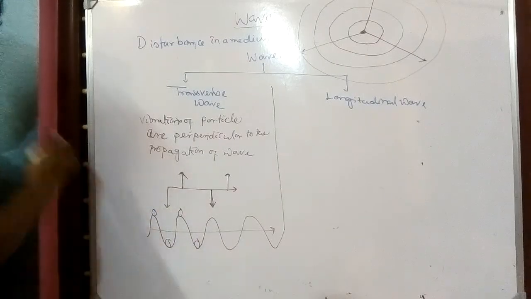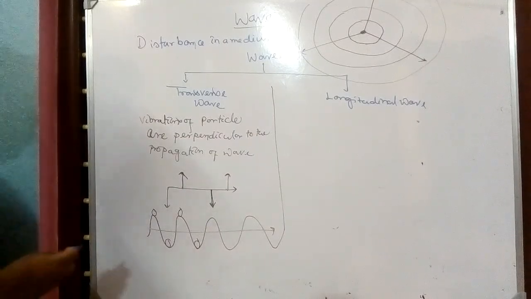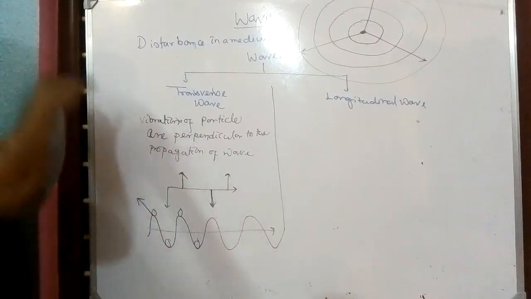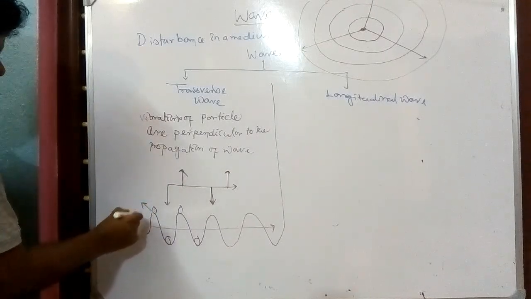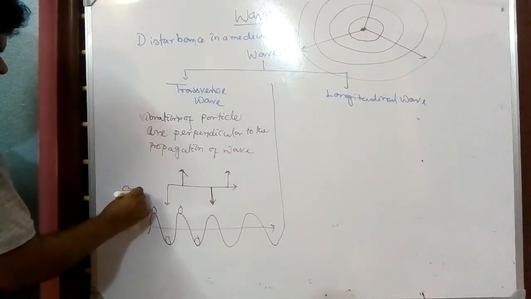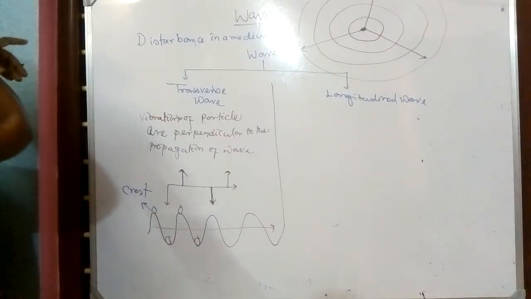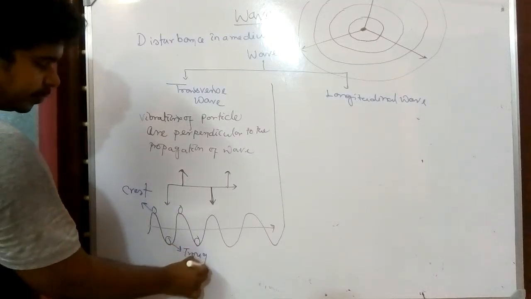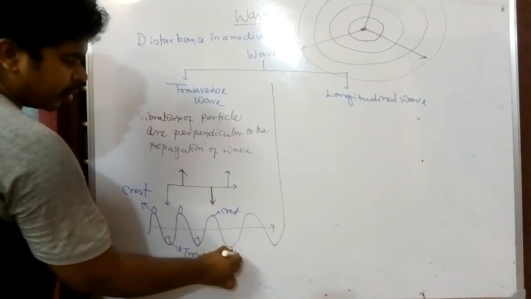Now, in this case, we have to mention two things. One, when this perpendicular vibration occurs in positive direction, means in upward direction, the maximum vibration in upward direction is known as crest. And the minimum, means downward vibration, is known as trough. So here it is crest, here it is trough.